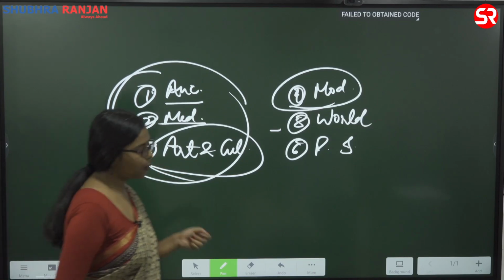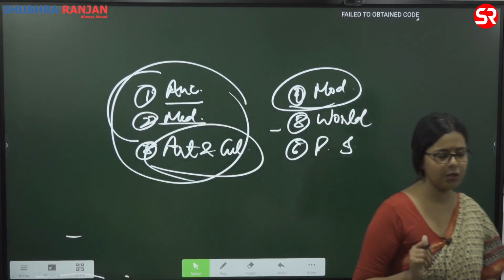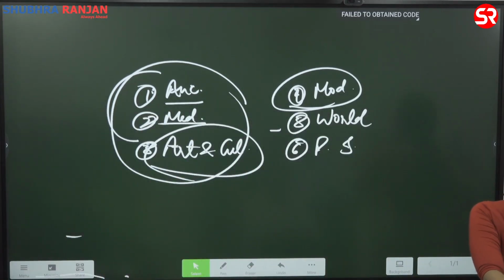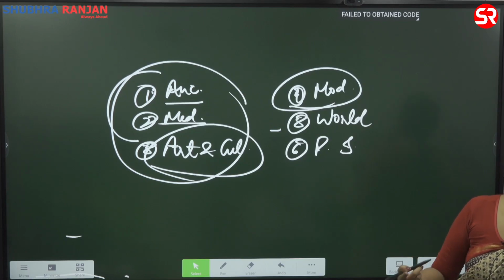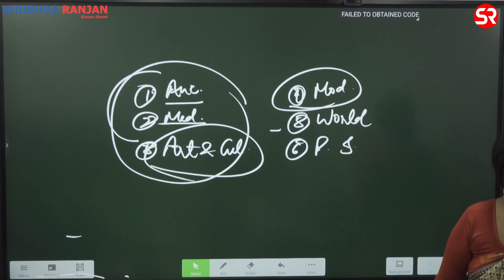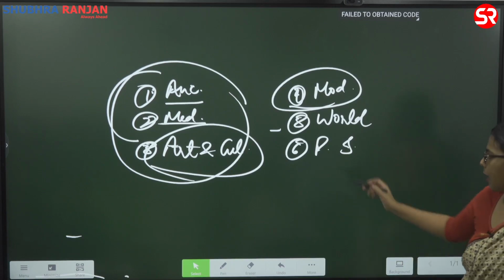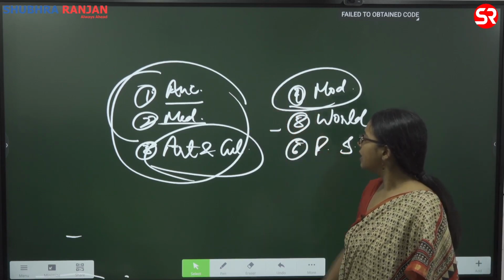Now, when we are looking at the exam, have you looked at this year's prelims question paper? How was it? Difficult? So, see, it was difficult, that is one thing, but apart from that, if you look at other question papers from 2022 or 21 or 20, you will realize that the trend is changing. Earlier, what used to happen? These areas were being ignored.